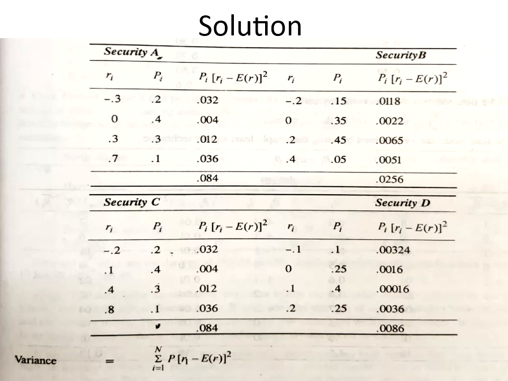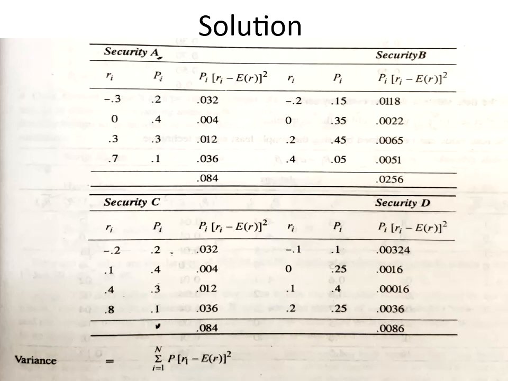Right? So based on this, we can conclude which security is risky. In the order of return, C ranks first. A falls second, but when you consider the risk level, both the securities have an equal level of risk, that is variance 0.084. Hence the security C, with a higher rate of return at the same level of risk, is preferred.